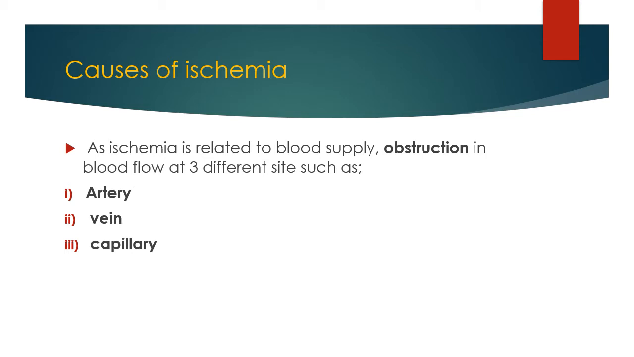Obstruction in vein can be produced by thrombosis, embolism, external pressure, spasm and hypertrophy. So these are the most common causes of ischemia. Then another is the capillary.